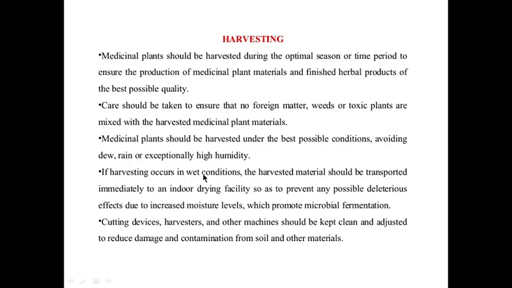If harvesting occurs in wet condition, the harvested material should be transported immediately to an indoor drying facility so as to prevent any possible deleterious effect due to increased moisture level which promotes microbial fermentation. So if harvesting occurs in wet condition, then material should be immediately transferred to the drying facility, and it should be dried to prevent the deterioration due to microbial fermentation due to increased moisture level.